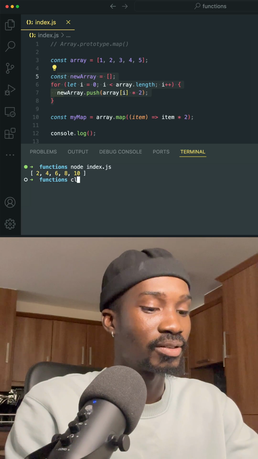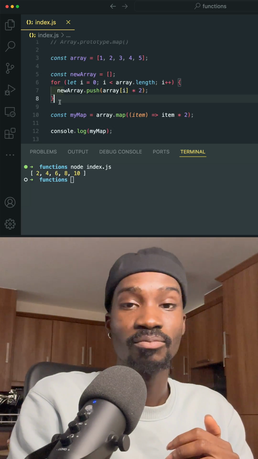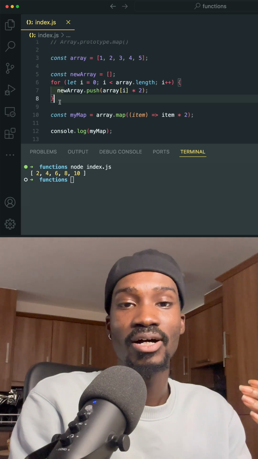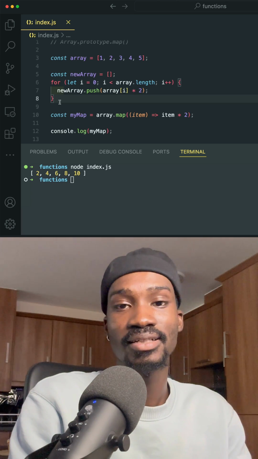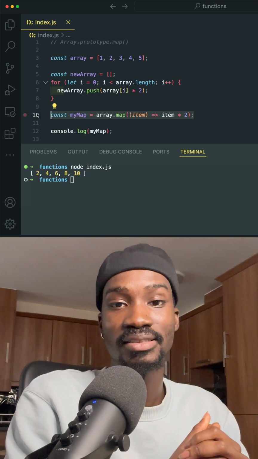Let's clear our console. So if we do node index.js now, we get exactly the same value as we got before, right? And you see how modern JavaScript makes traditional JavaScript kind of obsolete. That's it regarding Array.map in JavaScript, and see you on the next one.